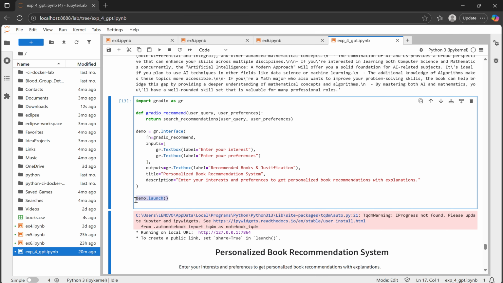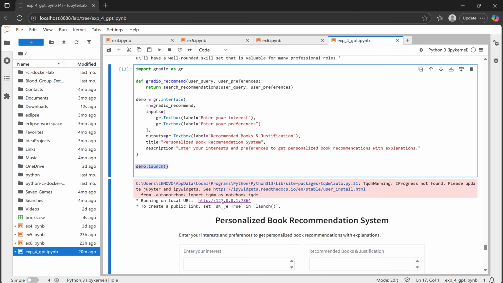And the summary of working: it converts all book summaries into embeddings using the Ollama embedding model. It stores them in the FAISS index for fast similarity searching. It embeds the user query and finds the top matching books. It then sends everything to an AI model which writes a natural language explanation for the results. The final output, recommended books and AI justification, appears in the Gradio interface.